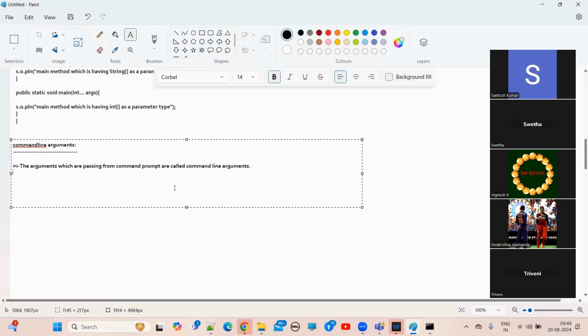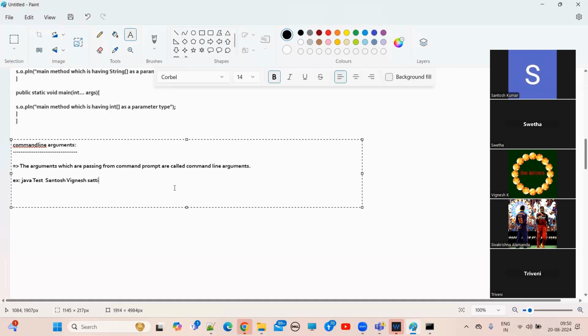Understand, guys? So what is the example? Let's suppose the class name is Test. Java Test, and here I'm passing command line arguments. Let me pass Santosh, Vignesh, Sakti. These are command line arguments.